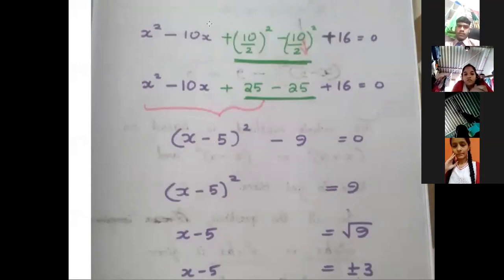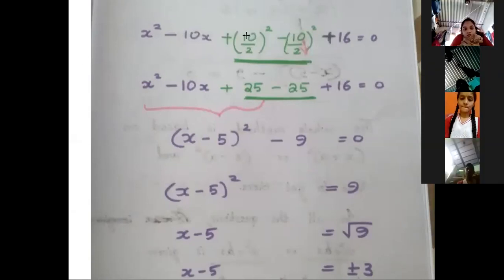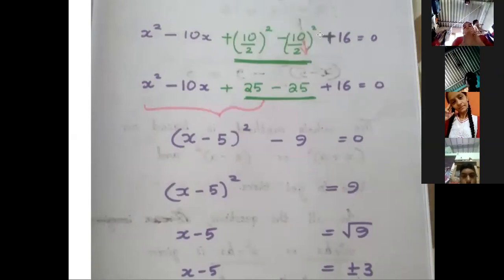So this is why, like Nosaba asked and Yashant asked, we are dividing this part by 2, squaring it and adding and minusing it. This is the logic. To complete the square of x minus 5 whole square is why we are adding it. When we add, we have to minus it so that the equation doesn't change. This is the very basic logic behind the question.